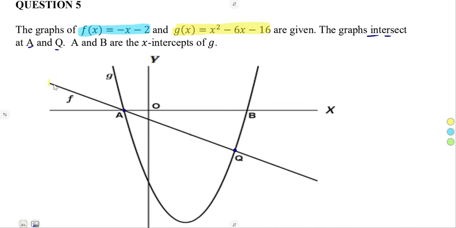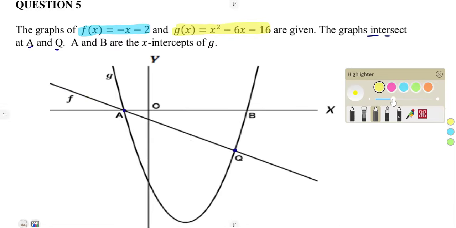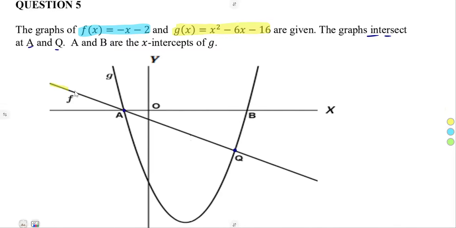Let's try to just present them separately. Here, this is our f, and this is our g, the parabola, with the y-intercept, the turning point, the point of intersection, and the x-intercept going up like that.